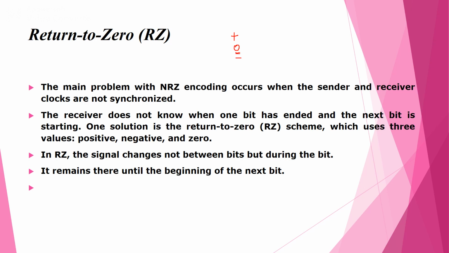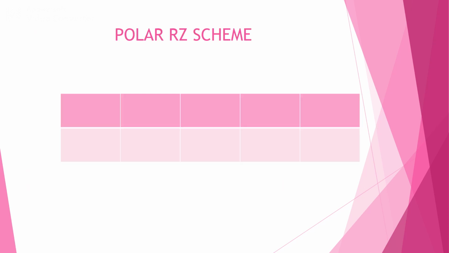In the case of return to 0, the signal changes not between the bits but during the bits. It remains there until the beginning of the next bit. Next we will take the polar RZ scheme. We will consider the pattern as 0, 1, 0, 0 and 1.